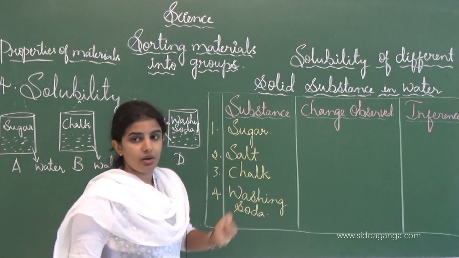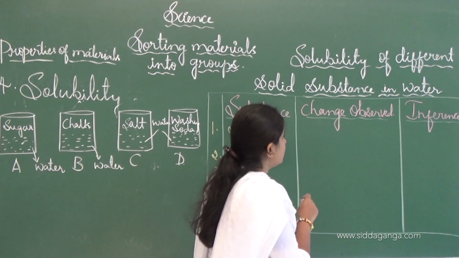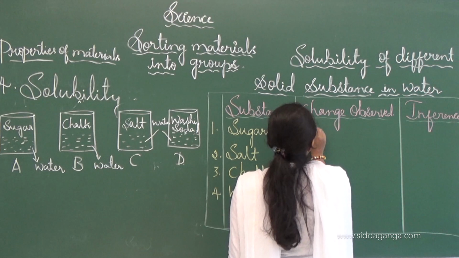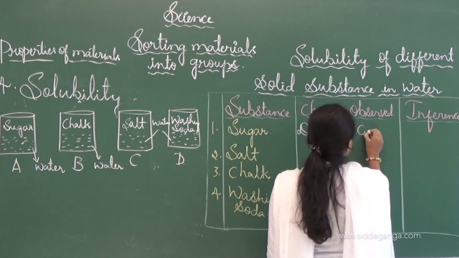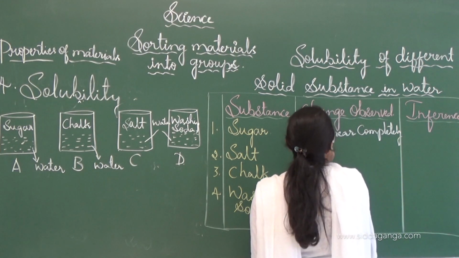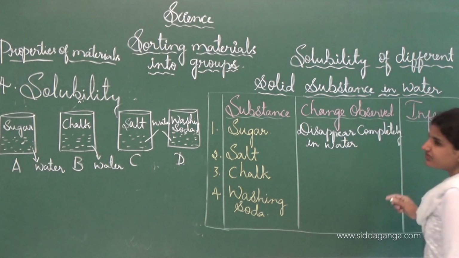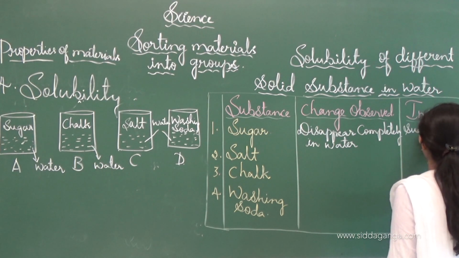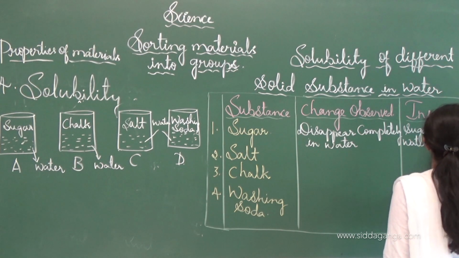The changes observed from this activity: it will disappear completely in water. So, inference means conclusion. So, we can say that sugar is water soluble.